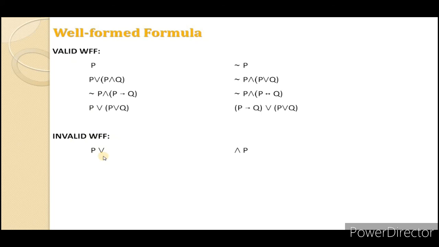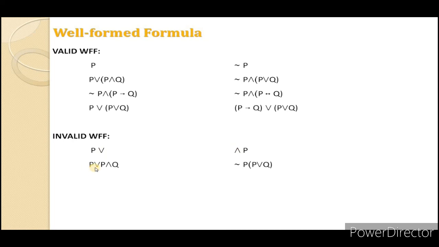Now we will discuss the invalid well-formed formulas. P or. Now or is a connective. For the connectives there must be 2 variables. But P or is not a well-formed formula because you cannot define the meaning of P or. Because if it is P or Q or P or R, then it is complete. But only P or is not a well-formed formula. The AND P is also not a well-formed formula because the first term is missing. If it is Q and P, then it is complete. But only AND P is not complete. That is an invalid well-formed formula.